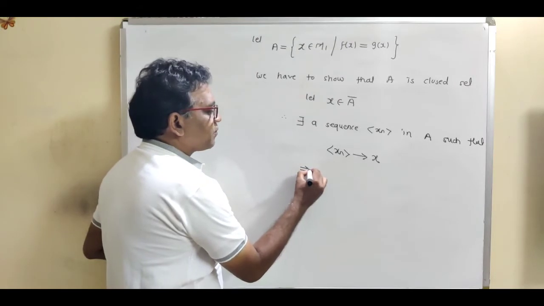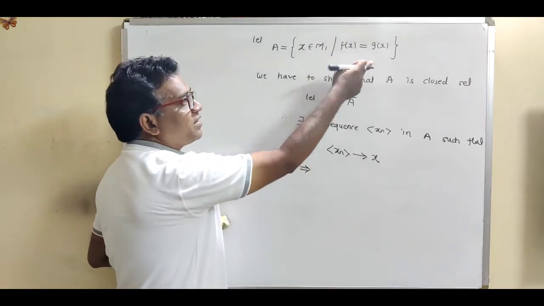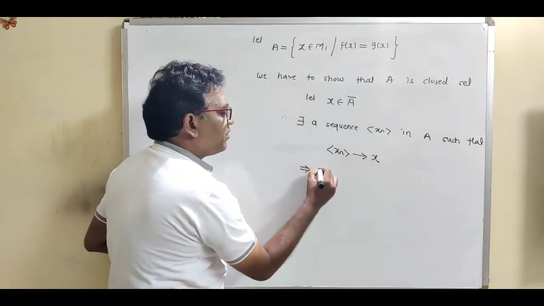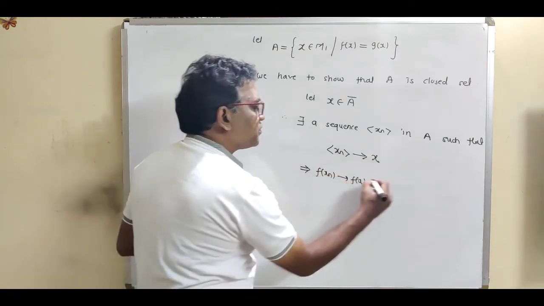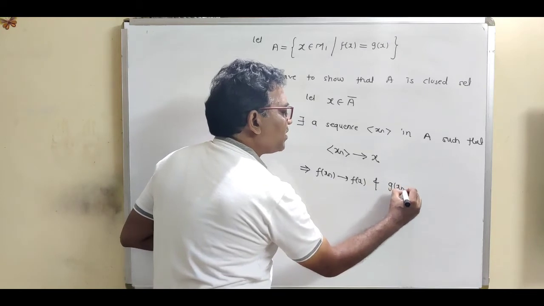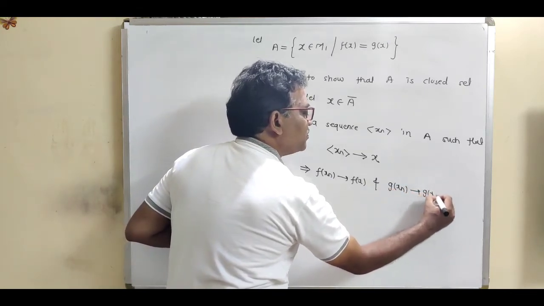So this implies, now because f and g both are continuous functions, we can write like this: f of xn converges to f(x) also, and g of xn converges to g(x) also.